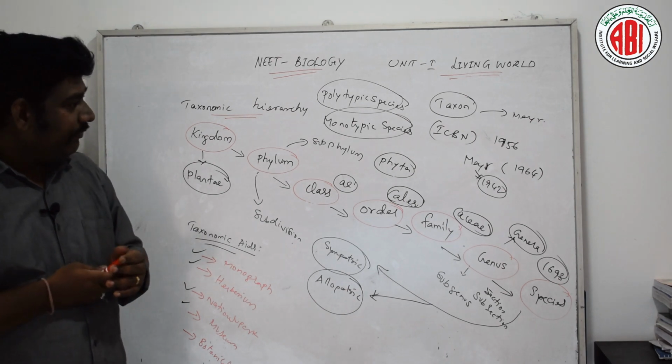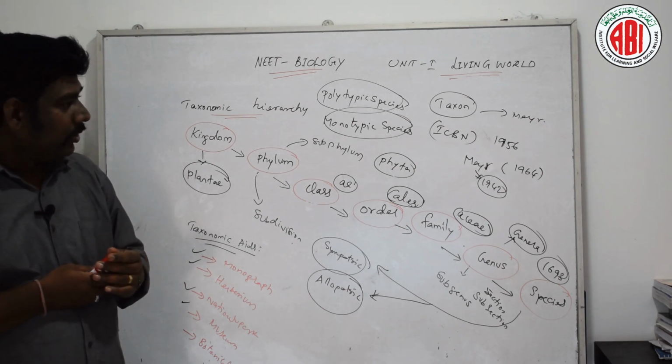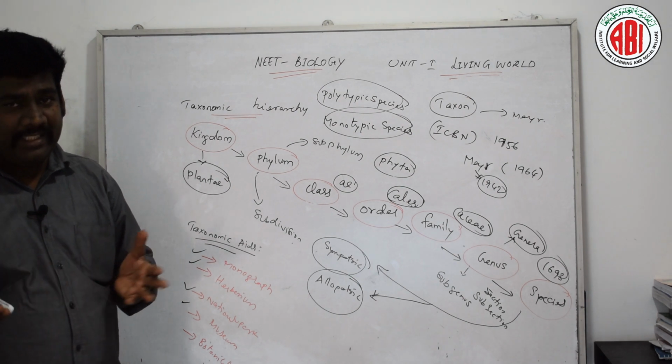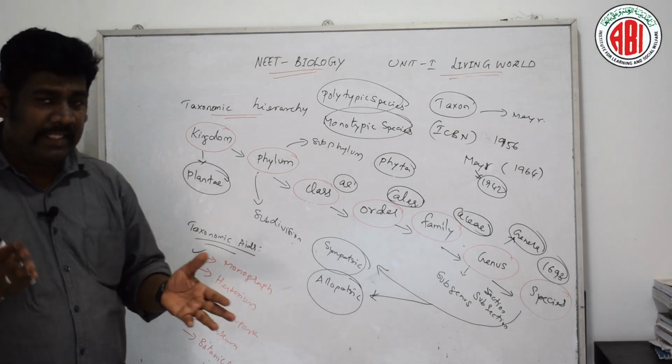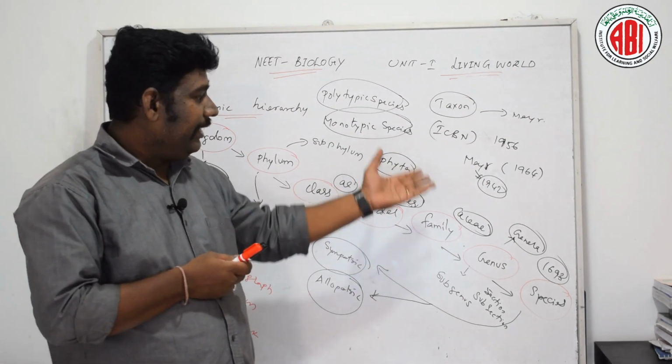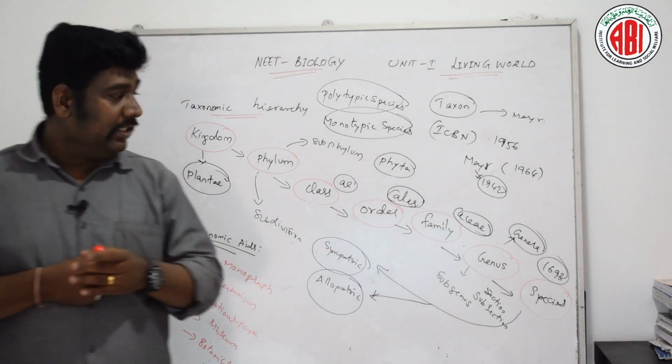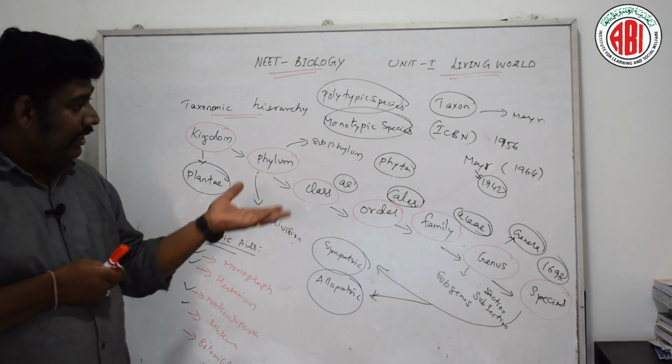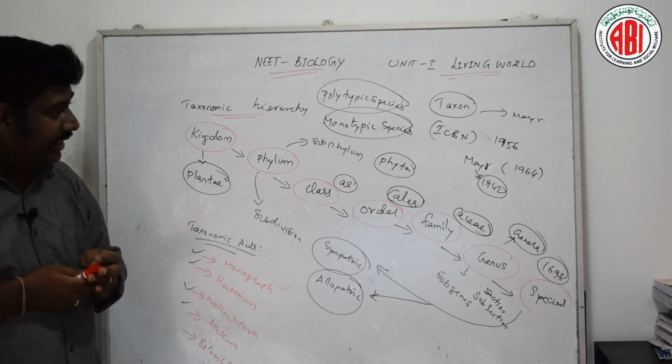We also discussed the codes of biological nomenclature, ICBN, ICZN and ICVN, in detail.